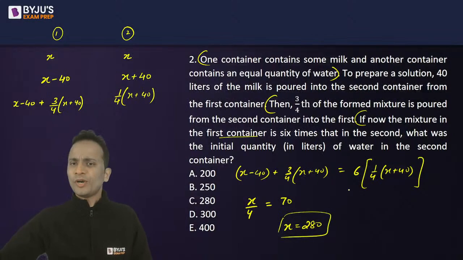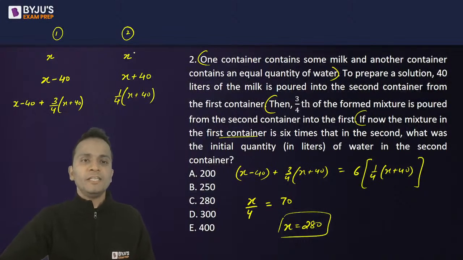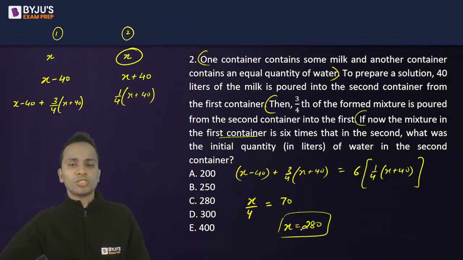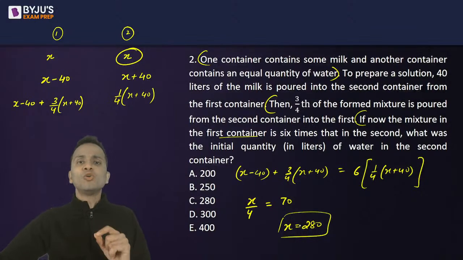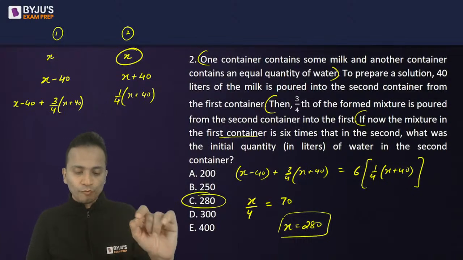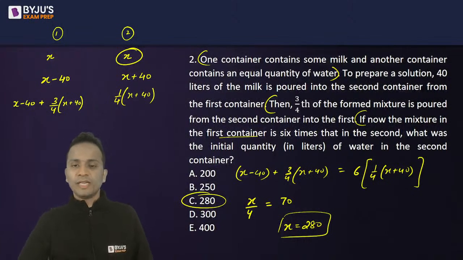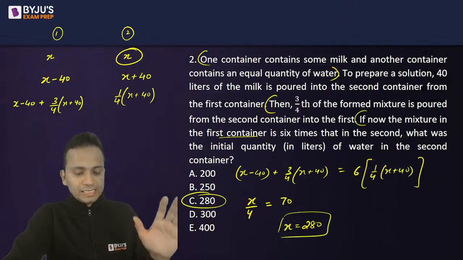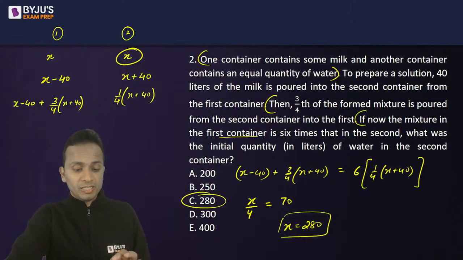Right? Now let's see, what do we have to calculate? What was the initial quantity of water in the second container? Initial quantity of water in the second container was x. x is equal to 280. The correct answer should be option C. Gunja Vamsi and Ashish, both of you have given a correct answer. All right, good, very good. So at least some of the students are now giving me the answers.